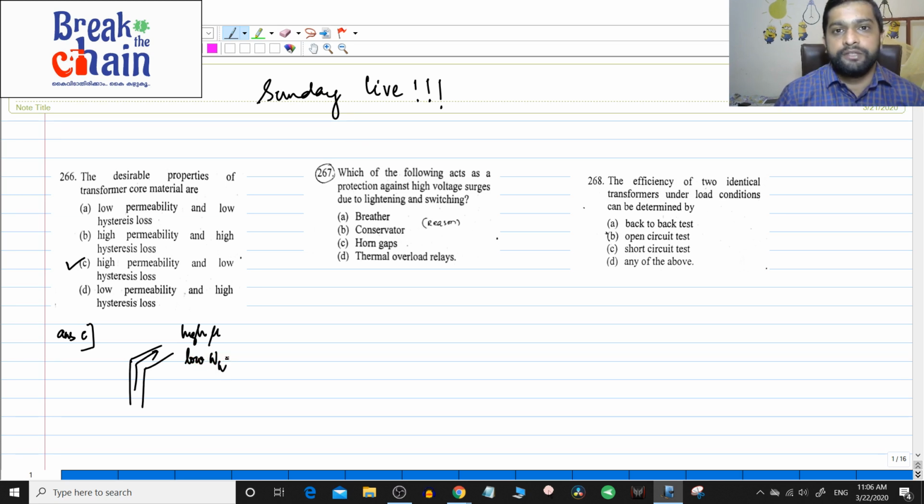Eddy current loss also should be low, so that is why you provide laminations. And to prevent hysteresis loss, you use superior core material.